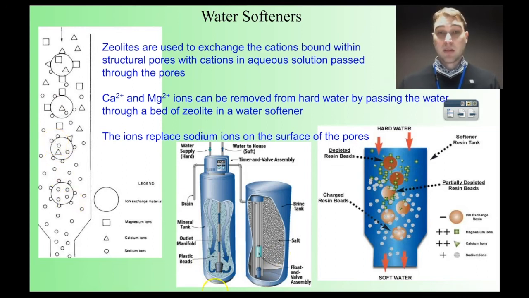So here's a picture of a water softener. So you have hard water coming in. Here it says plastic beads, that's the ion exchange resin, so that's the synthetic one. The water flows through and you get that ion exchange happening. And then on this other side, you have this brine tank with really salty water. What happens is once you've had some water that's gone through and is being softened, you then recharge the plastic beads with salt water. And let's have a look at how that works.